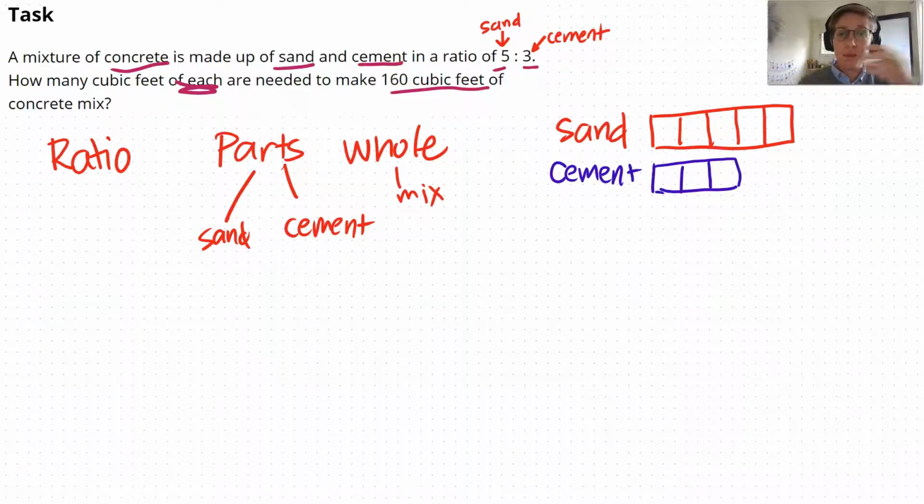So in my sketch, I'm thinking to myself, well, if I mix this together, then I'm going to have, let's say this is 5 cubic feet of sand. This would be 3 cubic feet of cement. I would have a whole. In this case, how much would be in that whole? So I want you to think for a second, how would I figure that out? If this is 1 cubic foot for each one of these, and 1 cubic foot for each one of these, what's my whole amount? I'm going to give you about 3 seconds to think about that.